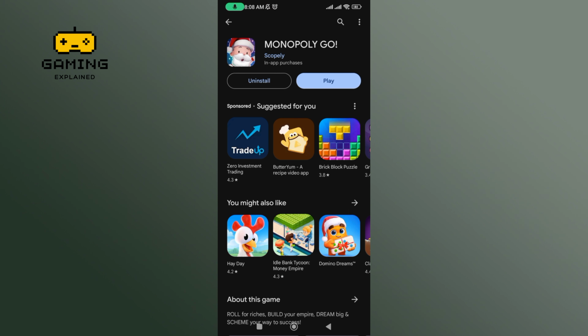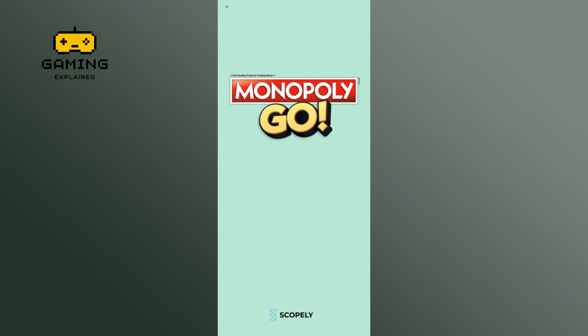Once the game is installed, tap on the play button to launch or play the game. And this is how you can install Monopoly Go game.